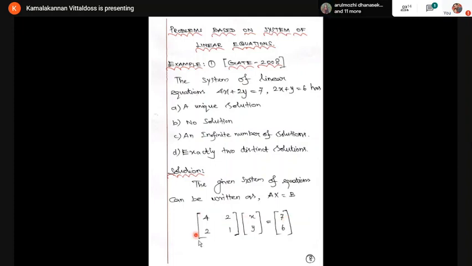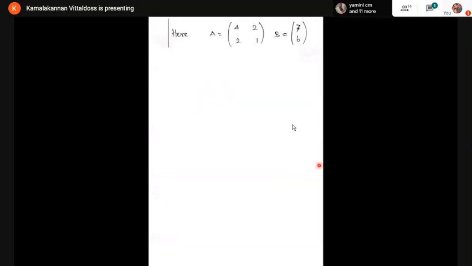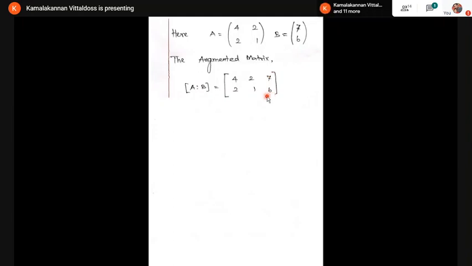Now this is the A matrix. This is the B matrix. I am going to combine A and B. That is known as the augmented matrix. So here A is 4, 2, 2, 1, and B is 7 and 6. Augmented matrix, A colon B. This is the A matrix, comma, the B matrix 7 and 6. I just combine A and B. Now you are getting a matrix that has 2 rows and 3 columns.